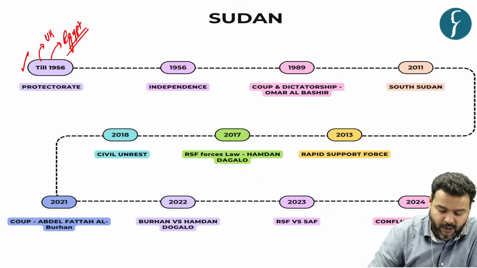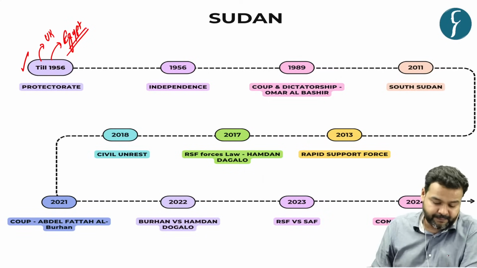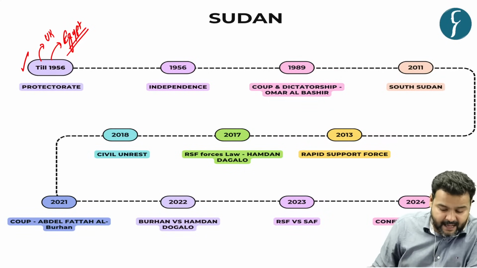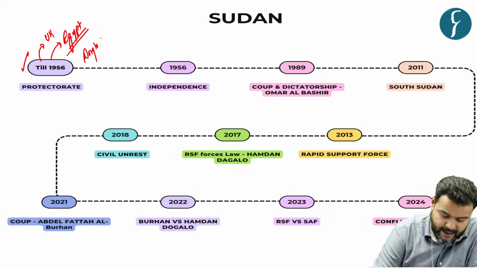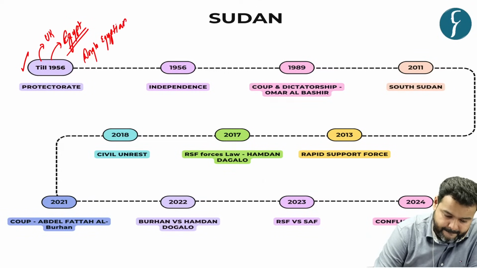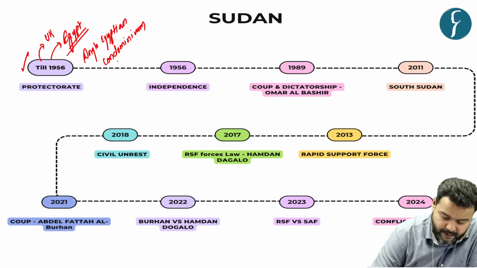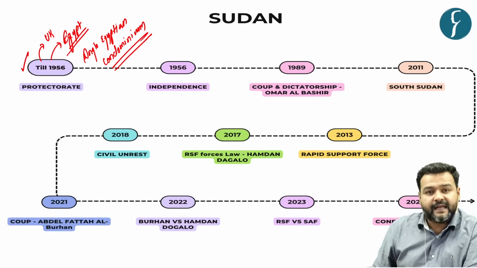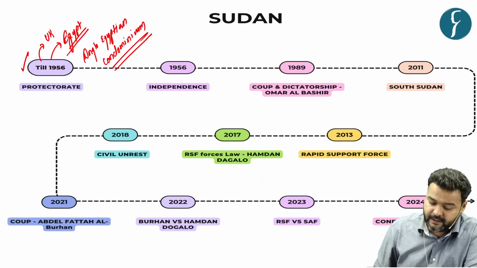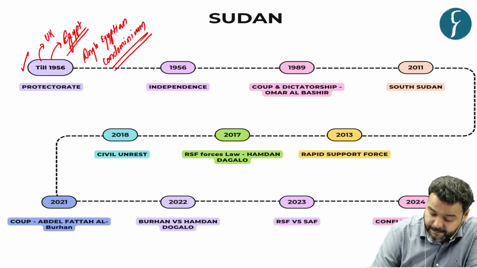It was not an independent country till 1956, and it was known as the Anglo-Egyptian condominium. So it was a protectorate state. In 1956, Egypt and UK signed a treaty and Sudan earned its independence.